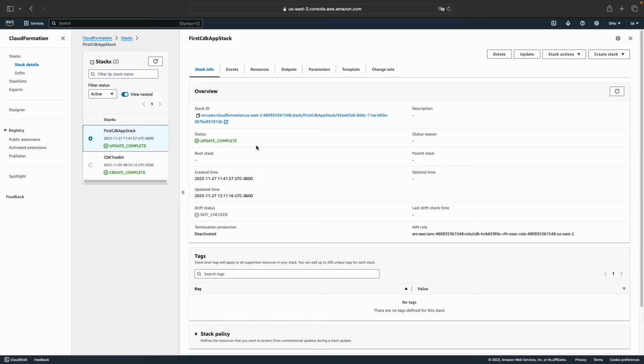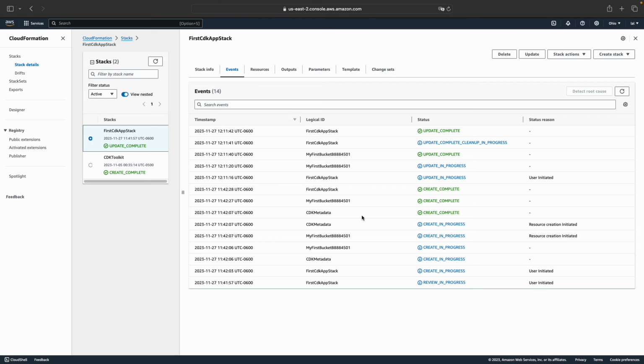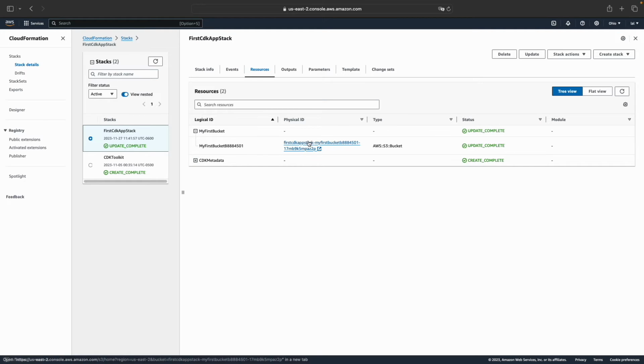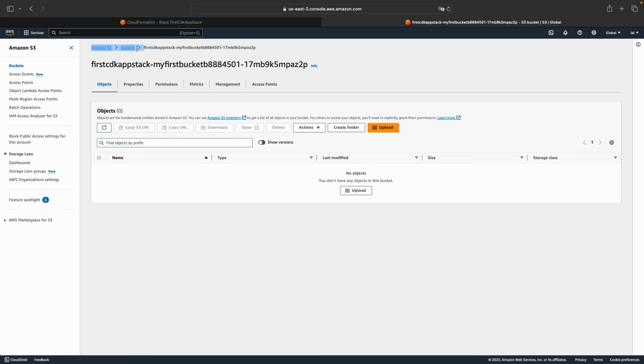If you click on Stack and Events, you will see that it shows Create Complete Event, which corresponds to our first CDK deploy run. And then the update process started. And here is the event representing our update completed. If we go to the Resources tab and click on the bucket reference, here is our S3 bucket.